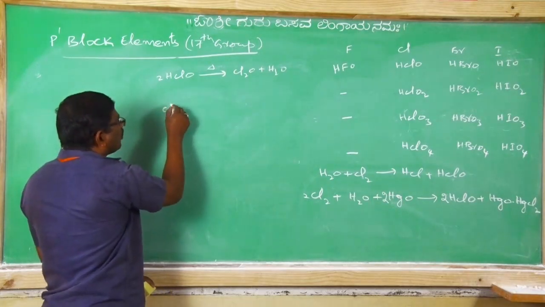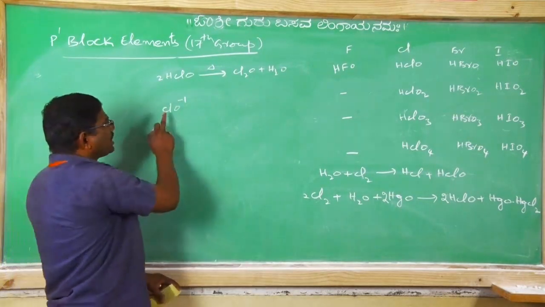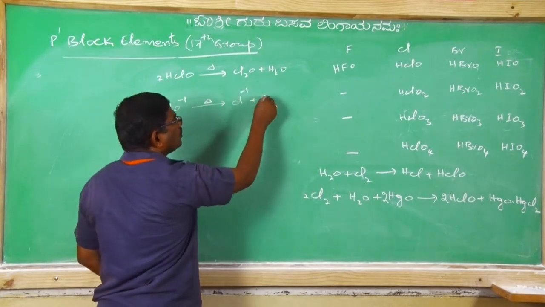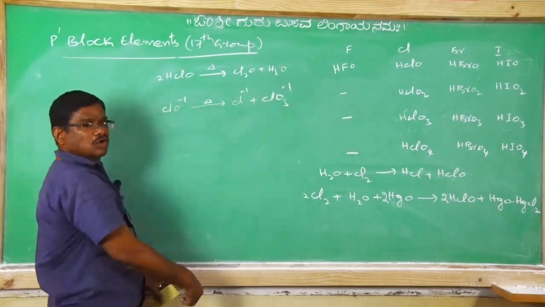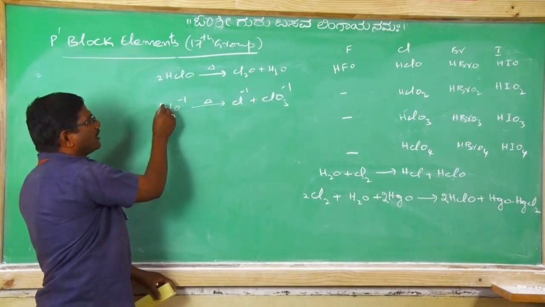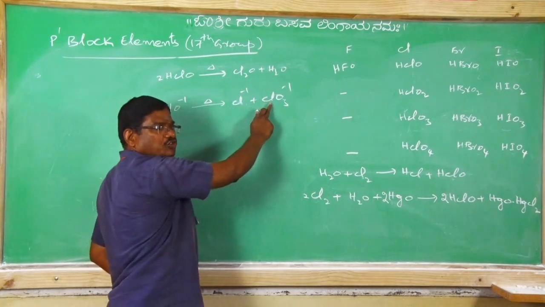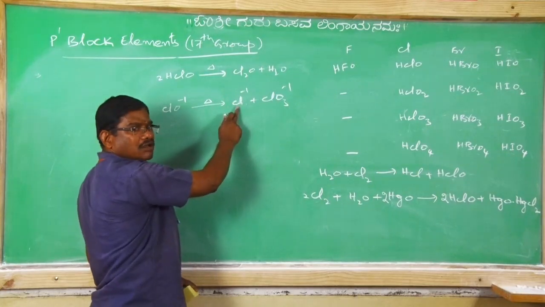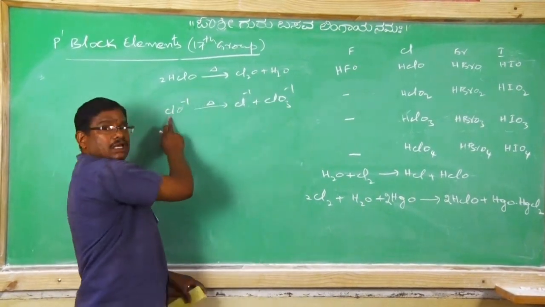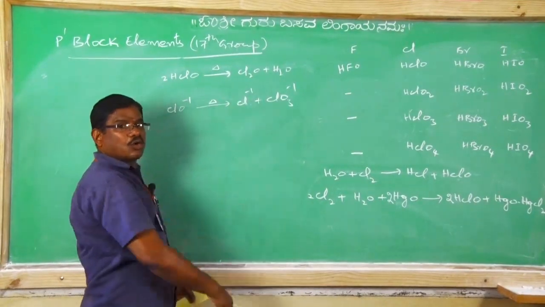Here this hypochlorous acid will give hypochlorite on ionization. This hypochlorite on heating undergoes disproportionation to give chloride and chlorate. Here in ClO minus, chlorine goes from plus 1 to minus 1 and plus 1 to plus 5. Plus 1 to minus 1 is addition of 2 electrons, plus 1 to plus 5 is removal of 4 electrons. Therefore, hypochlorite undergoes disproportionation to give chloride and chlorate.